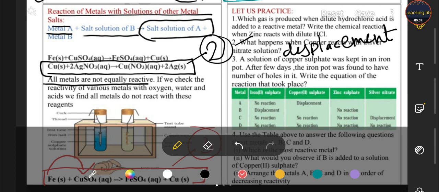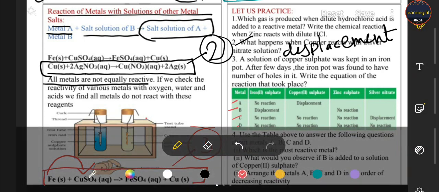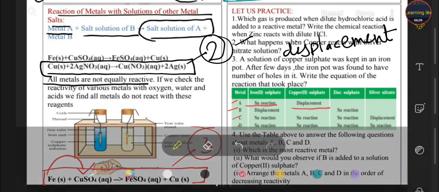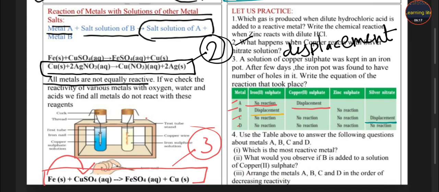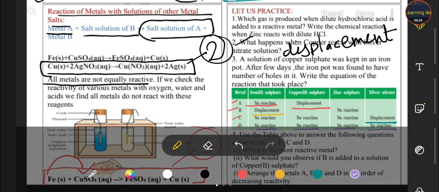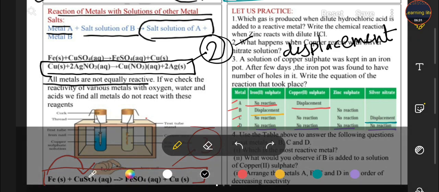Now you have to see this table given to you. Here we have 4 metals A, B, C, D. Metal A shows no reaction with the iron sulfate, and when it reacts with the copper sulfate, it shows displacement. B shows displacement in the iron sulfate, C shows displacement in the silver nitrate, and for D there is no reaction. It means D is very less reactive. So students, questions are here. Which is the most reactive metal? That is B.